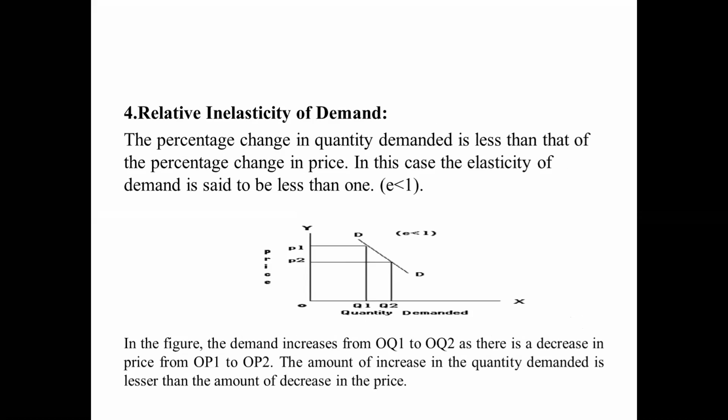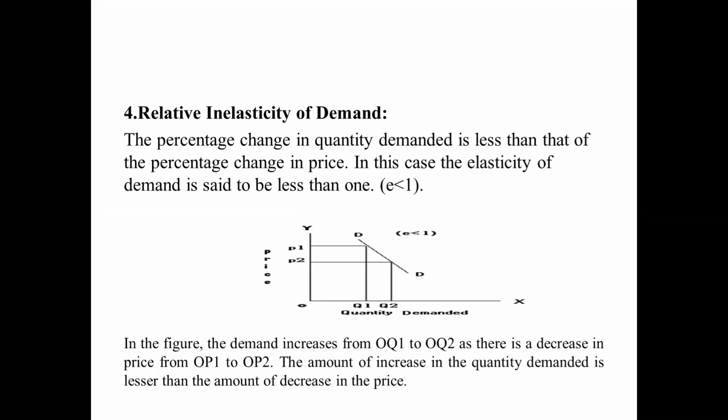Next one is the relative inelasticity of demand. That means if there is a slight change in the price, there is a slight variation in the quantity of demand. That is called relative inelasticity of demand. It is represented as E less than 1. Okay, the percentage change in quantity demanded is less than the percentage change in the price. In this case, the elasticity of demand is said to be less than 1.